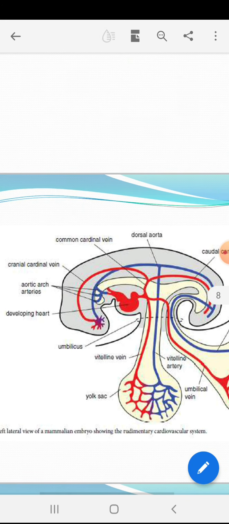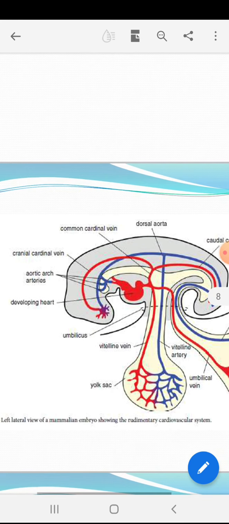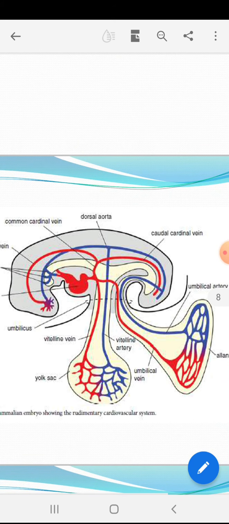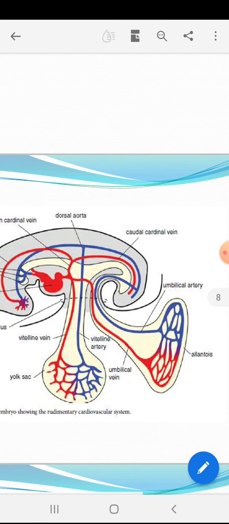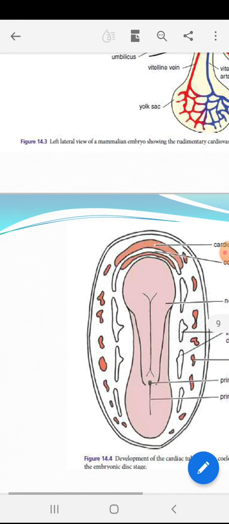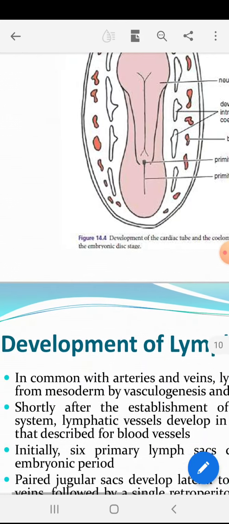Then see here the common cardinal vein. Here is the cranial cardinal vein, and we know they are paired. Here the caudal cardinal vein is also paired. Then see here the vitelline vein, and here there is the umbilical vein. The umbilical artery is also visible. See, this is the developing embryo. There is a formation of the cardiogenic plate, coelomic cavity, neural plate, like this. Different structures are visible. Blood island is also visible.